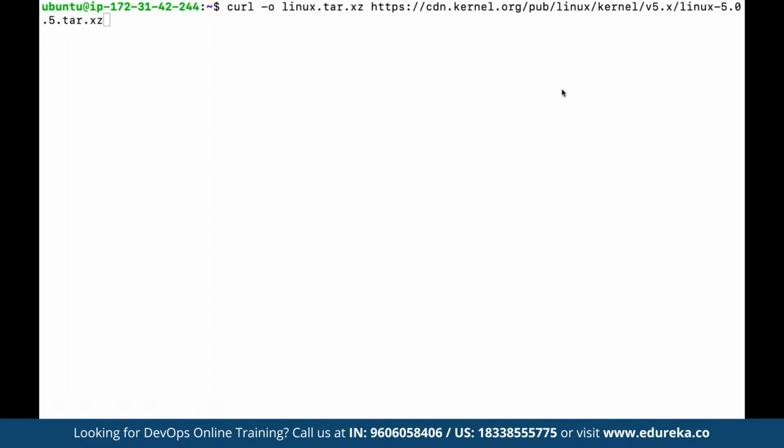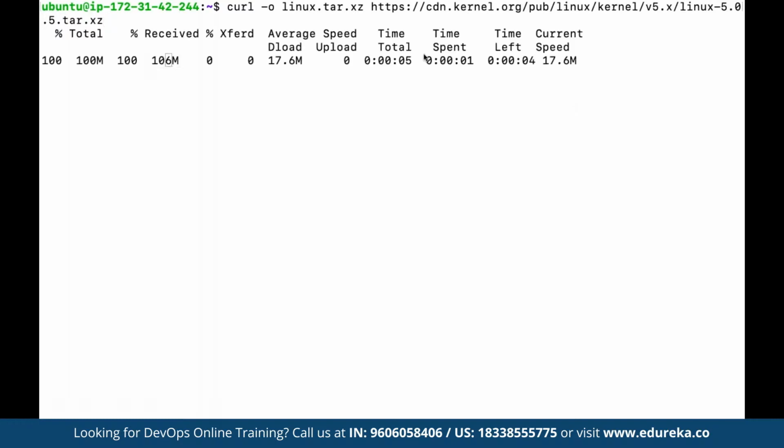Once we execute this, first of all, curl is going to download the given data from the given path. As you can see, the download has been started. 48.2 MB has been successfully downloaded, and this file is going to be saved. Once we are done, we can untar the file here by using tar, and then we can define the file name that needs to be untarred. So here we can define linux.tar.xz, and what it does is simply untar a file that we may have saved as part of the requirement.